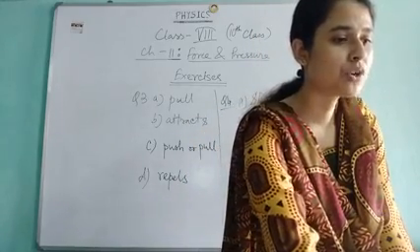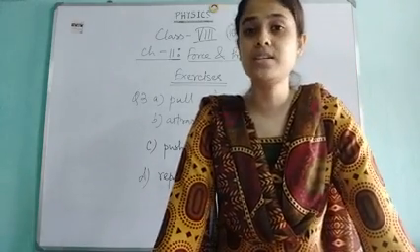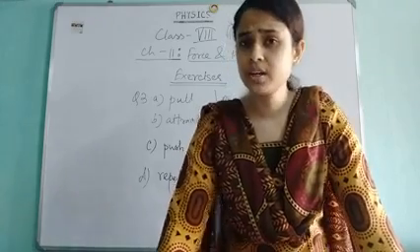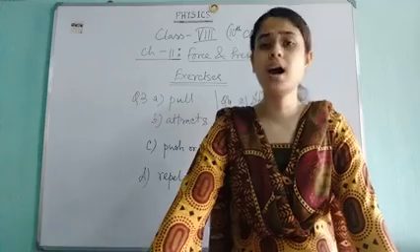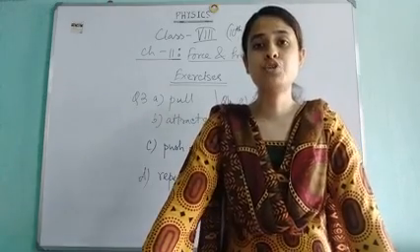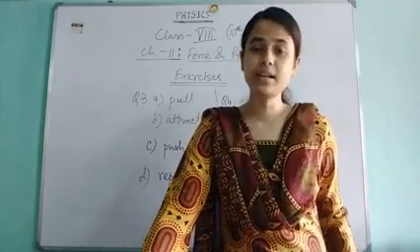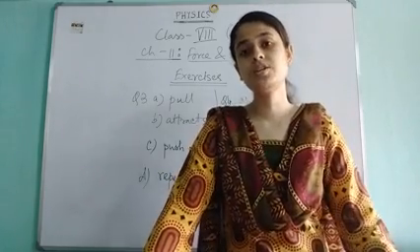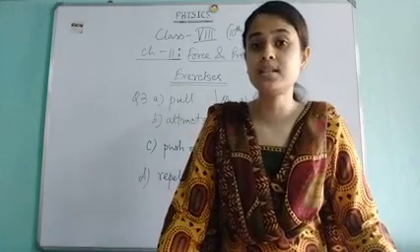Now let's come to question number 5. In the following situations, identify the agent. Do you remember in which definition we have used this term agent? If you can't remember, please recapitulate your chapter very sincerely, because this is the first definition, that is the definition of force. What we have written: force is an external agent.